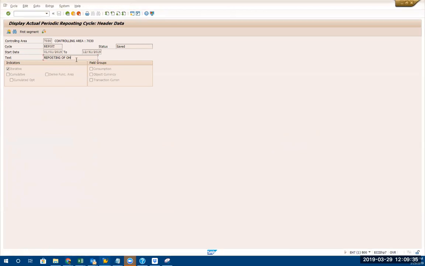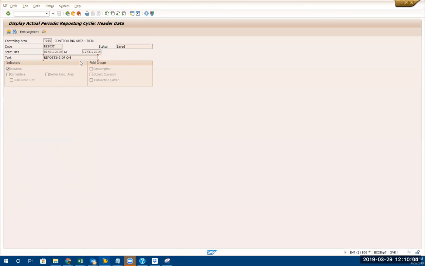Okay, so this is how it looks like. You see the first segment. In this cycle you attach segments. In just one cycle, you can attach multiple segments. So this is how you create it. You put the controlling area, cycle name, start date to end date. When do you want to do this? You will basically run this every month. So this is valid from 2019, from January to December.